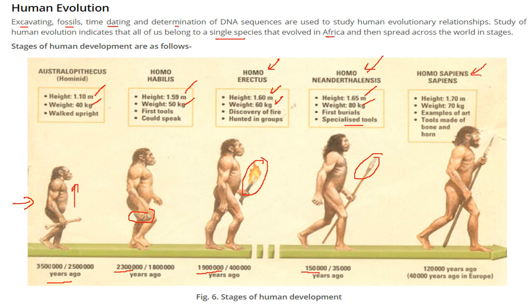Homo sapiens, height 1.7, 70 kg, and artistic work started to take place. Specialized tools were being made of bones and horns, 120,000 years ago. These are the stages of human development.